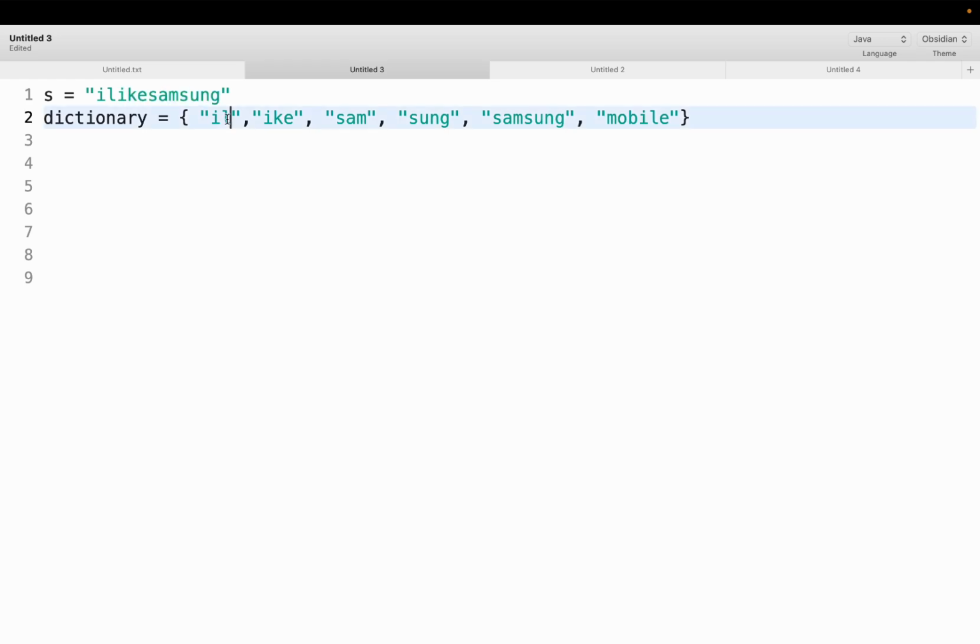Now there may be a case in which the first two characters are also not present in the dictionary directly. Then we need to check for the first three characters. If that is not present, check for the first four characters, and so on, till we have checked the whole string. And there might be some cases in which the first 5 characters are directly present in the dictionary, but the remaining part we might not be able to form using the dictionary. In that case, we again need to check the other prefixes.